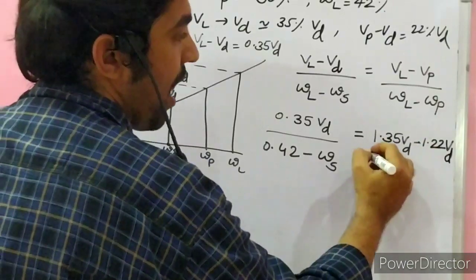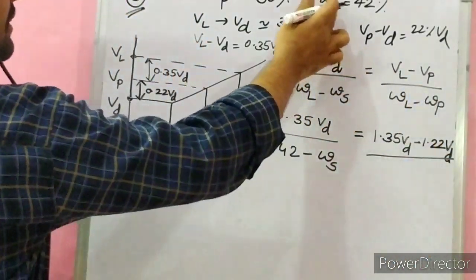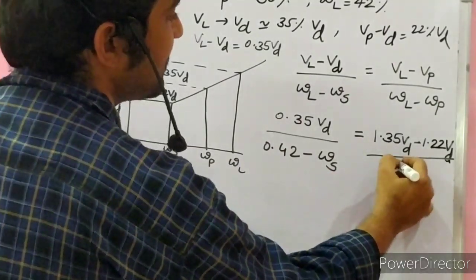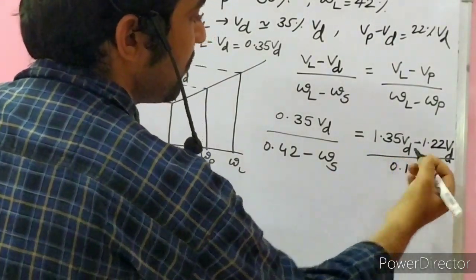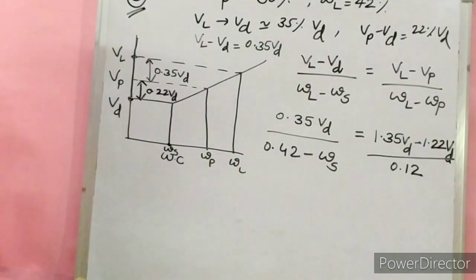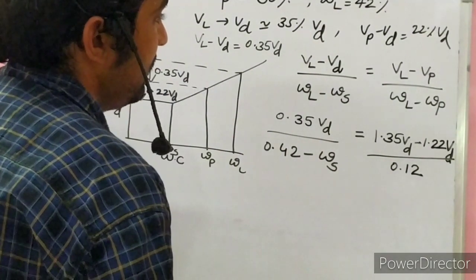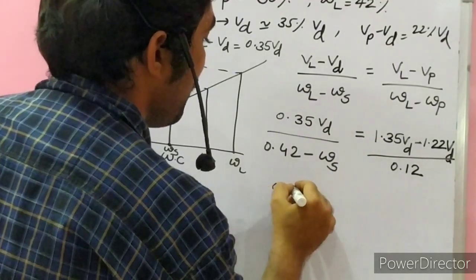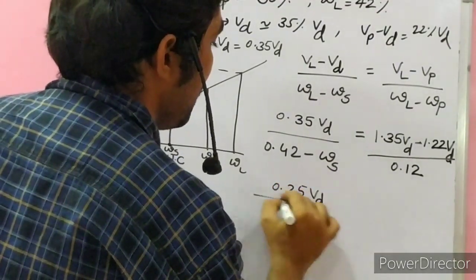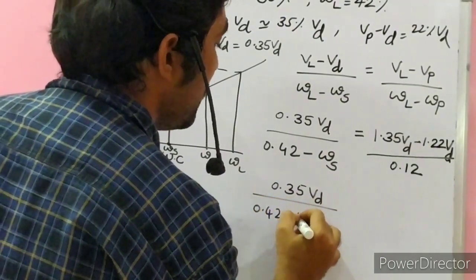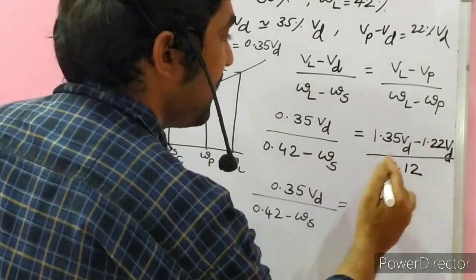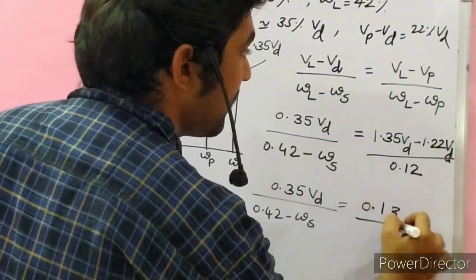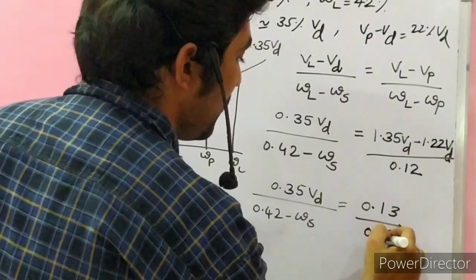Dry volume upon WL minus Wp: 0.42 minus 0.30. What is the difference? 0.12. Okay, see, this is the equation: 0.35 Vd upon (0.42 minus Ws) is equal to (1.35 minus 1.22) by 0.12.